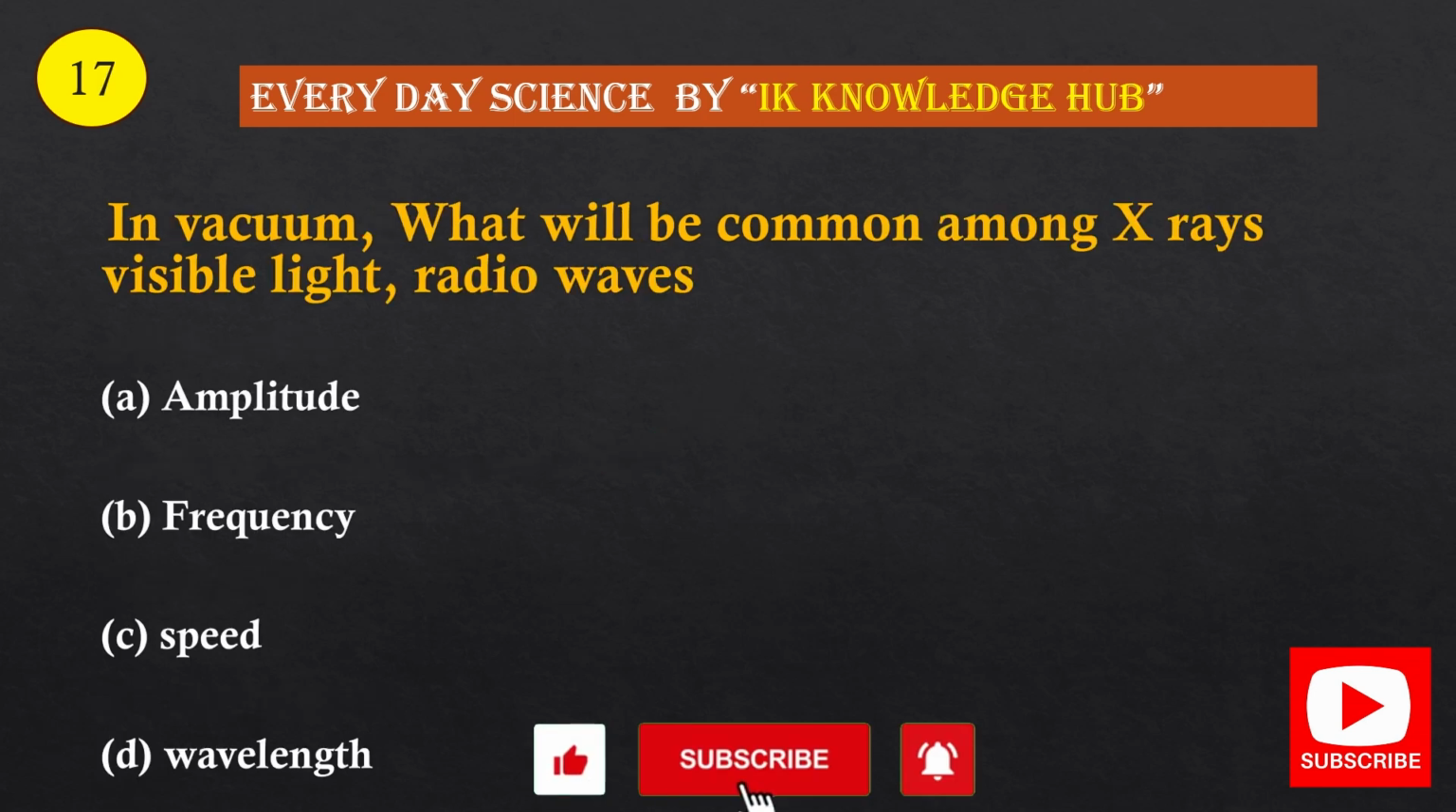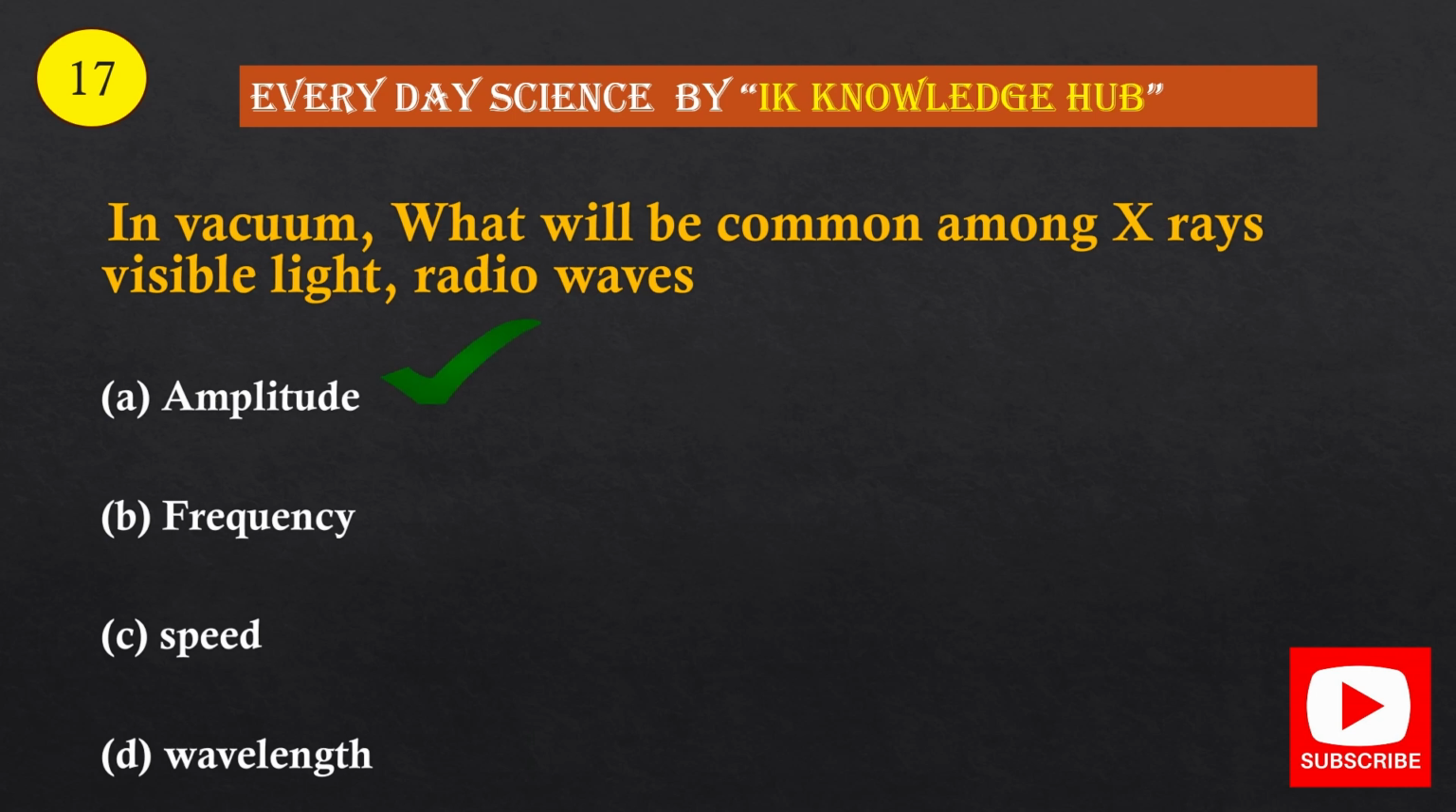Question number 17. In vacuum, what will be common among X-rays, visible light, and radio waves? Option A, amplitude. Option B, frequency. Option C, speed. Option D, wavelength. And the correct option is option A, amplitude.